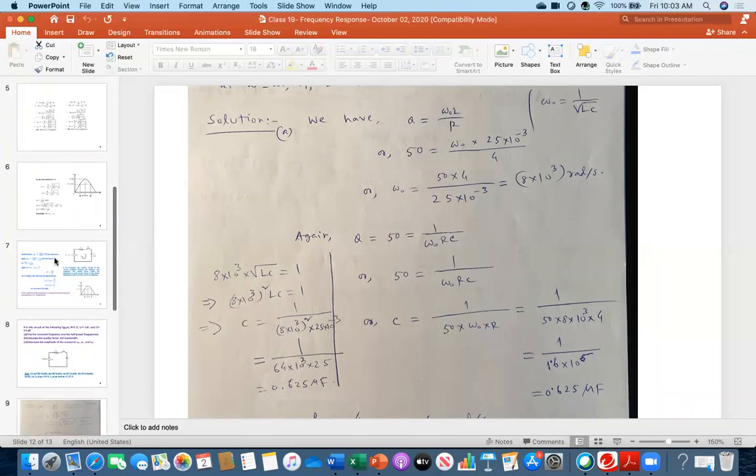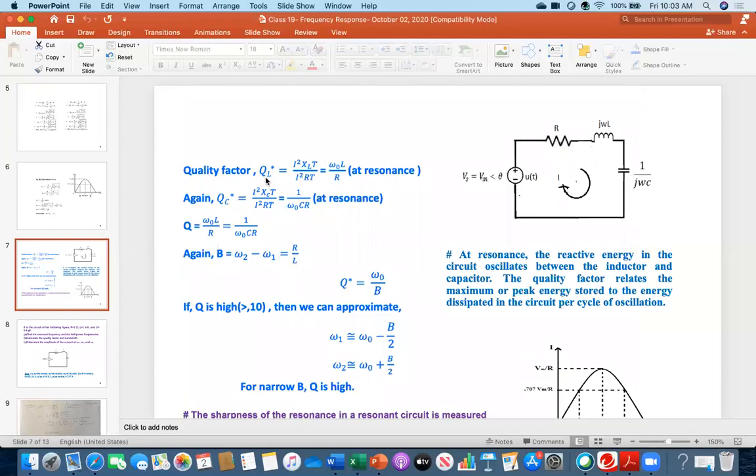So, this was our definition. Q with respect to L is this one. Again, Q with respect to capacitor is this one. Both ways it is the same. Because in the problem it is asking for C, that's why I am using this expression.